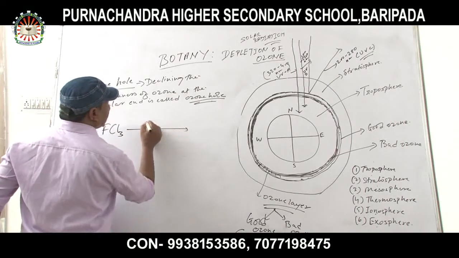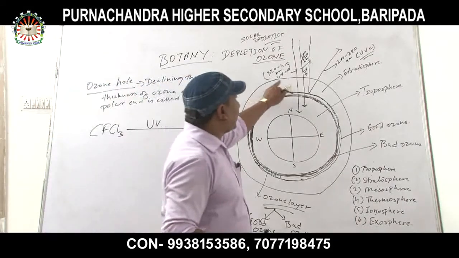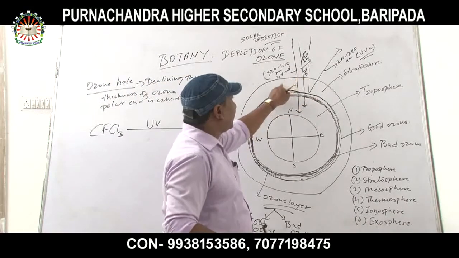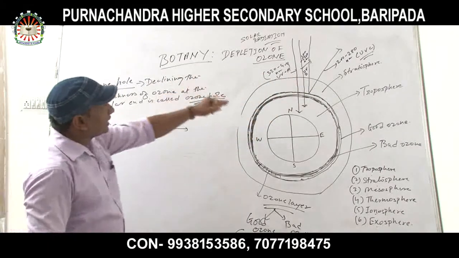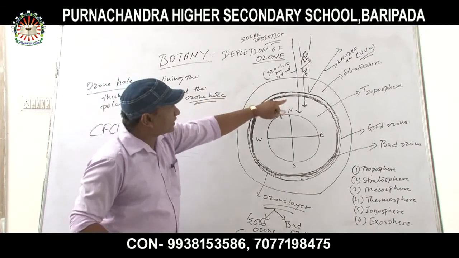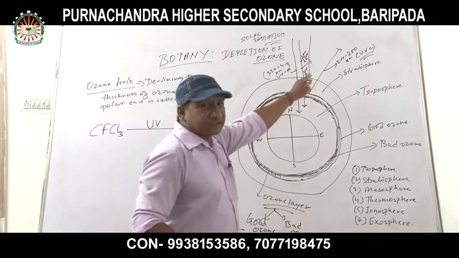When it reacts with ultraviolet radiation, which ultraviolet? Ultraviolet A and B, not ultraviolet C. Remember it. Why? Because ultraviolet A and B penetrate to the troposphere and stratosphere, but ultraviolet C is not penetrating.